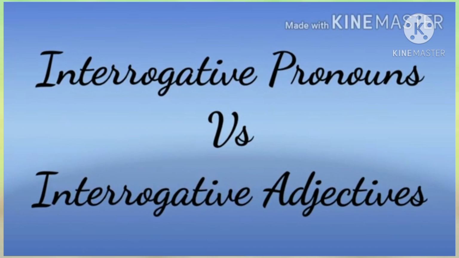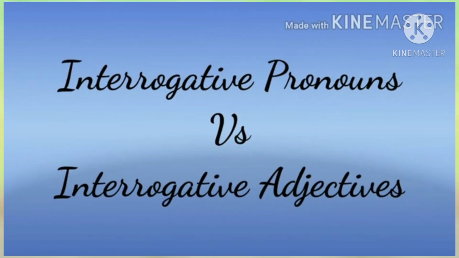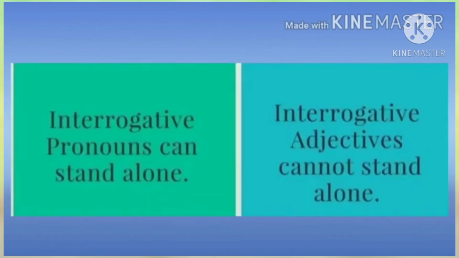Then we learned how to identify an interrogative pronoun and an interrogative adjective from a sentence. We know interrogative pronouns can stand alone, but interrogative adjectives cannot stand alone.